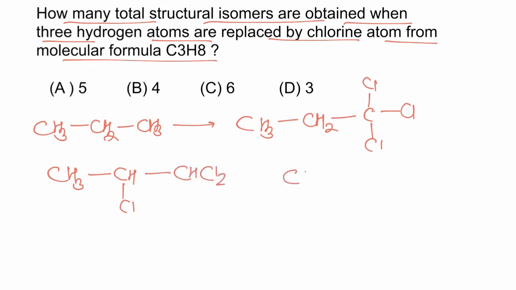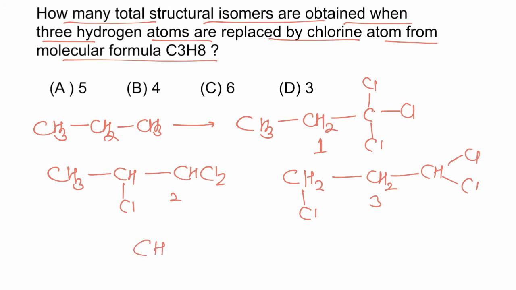Another case: if 2 atoms are replaced from one terminal and 1 from the other terminal, we get this structure. There is another possibility, when 2 atoms are replaced from the middle carbon and 1 from a terminal carbon, giving CH2Cl, CCl2 and CH3. So in total we get 4 isomers, and hence the correct option is B.